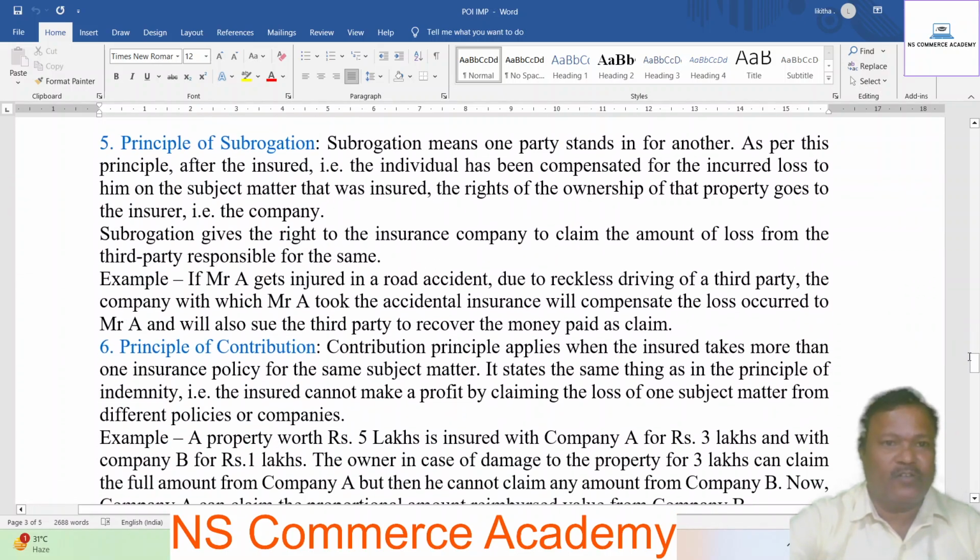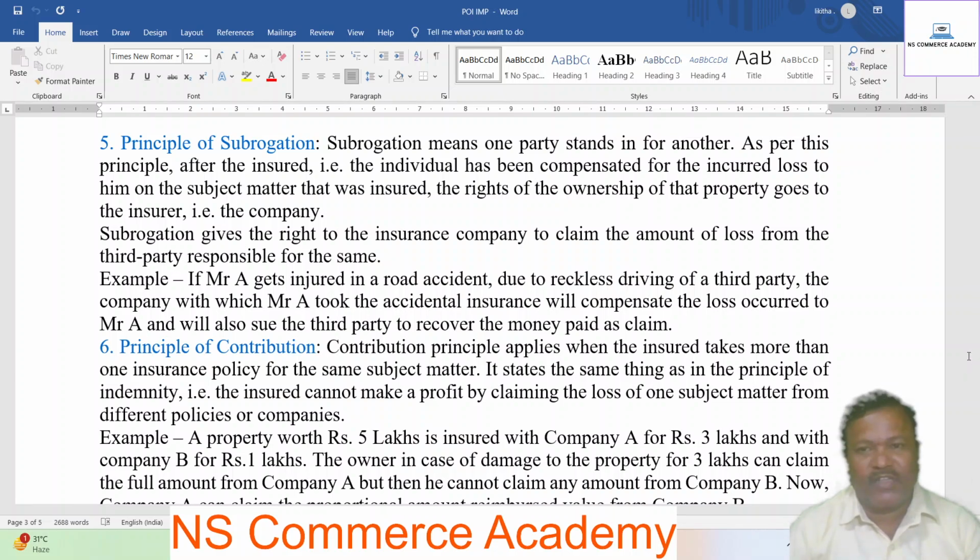Next, principle of subrogation. Subrogation means one party stands in for another. As per this principle, after the insured individual has been compensated for the loss to the subject matter that was insured, the right of ownership of that property goes to the insurer, that is the company.